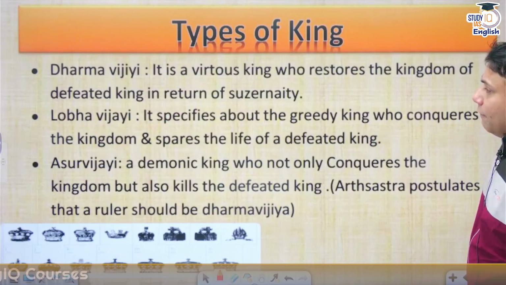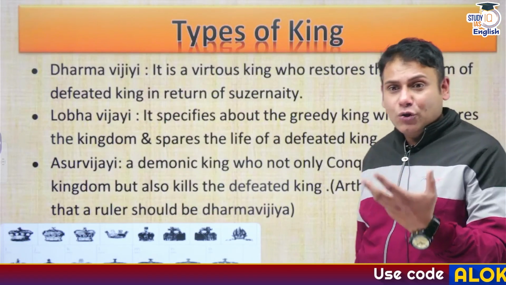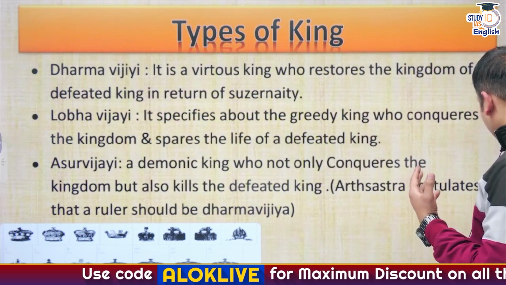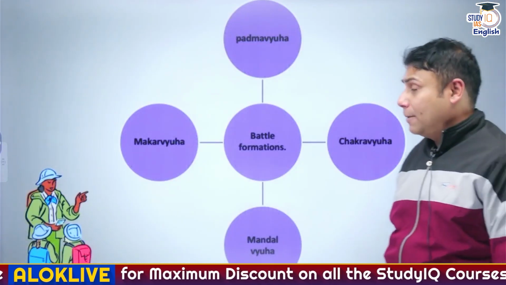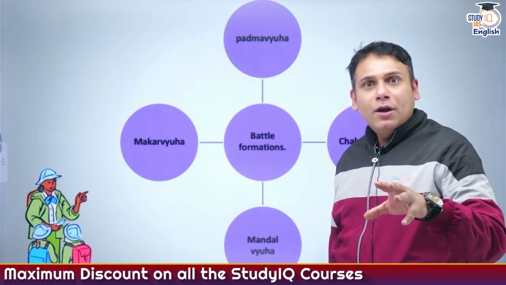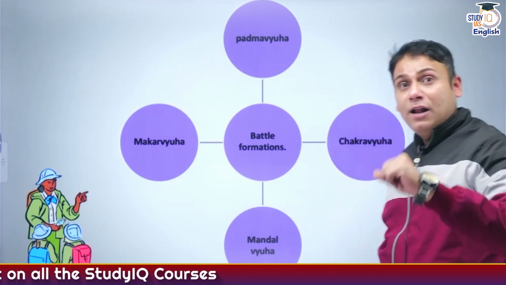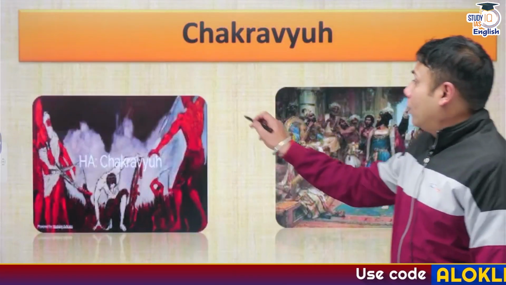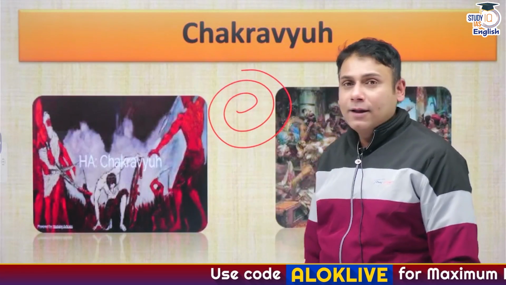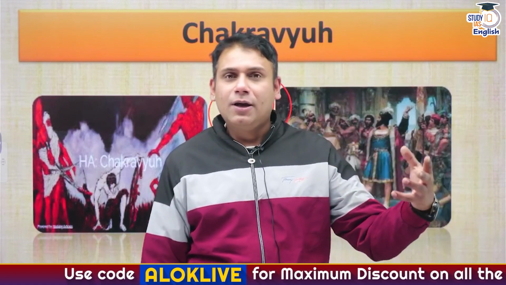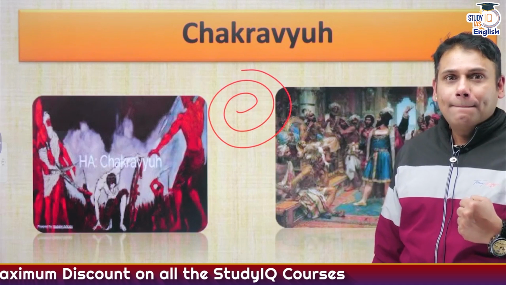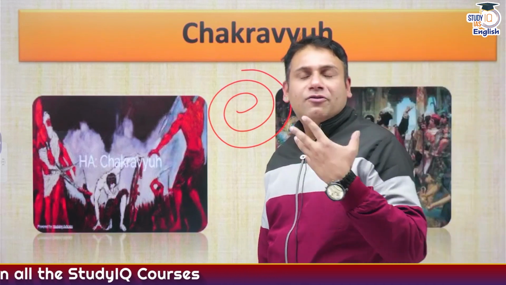Apart from this, there are battle formations also mentioned in Kautilya's Arthashastra. Like apart from a strong army, you need to have different vyuhas. Mandal vyuha, Padma vyuha. Okay. Apart from this, Chakra vyuha. You might have heard or seen the scenes of Mahabharata. Abhimanyu, son of Arjuna, was killed by whom? Jayadratha, through Chakra vyuha. So Kautilya's Arthashastra is a treasure house for many things.